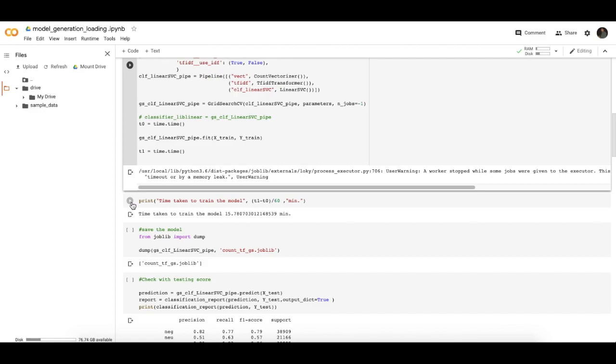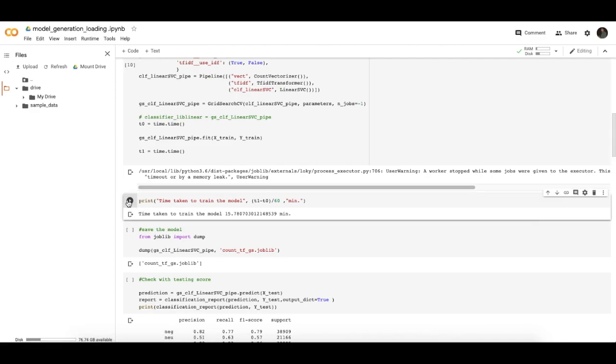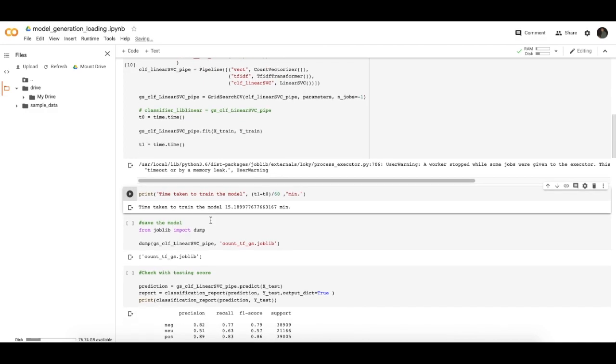I check how much time it took to train: it took 15.18 minutes to train the model.